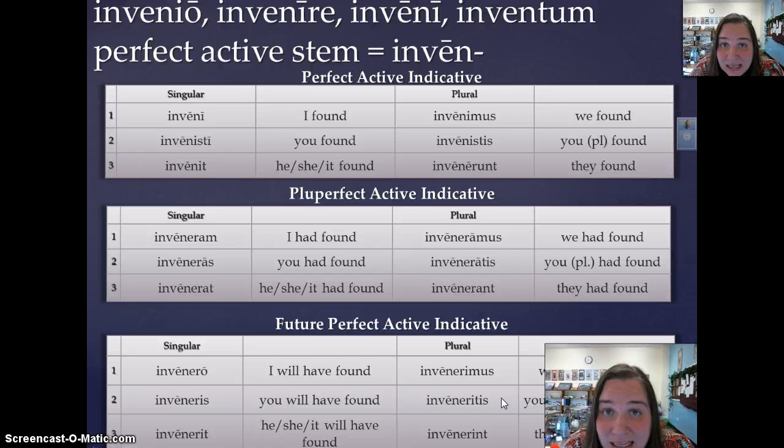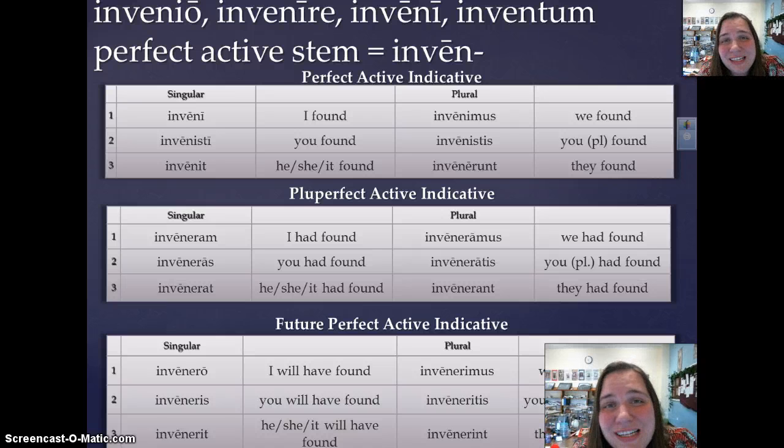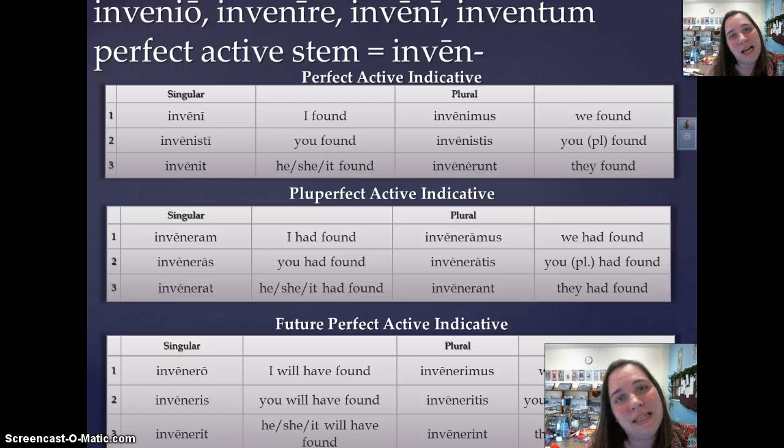Okay, that is the pluperfect and future perfect active. Not too difficult, and as a matter of fact, we're going to do the passive soon enough, and they're not that bad either. Again, they're going to work the exact same way for all conjugations, which is, you know, in Latin, awesome.